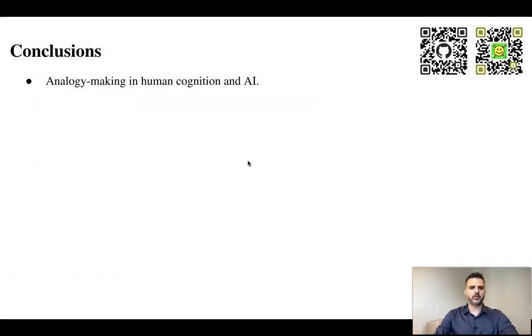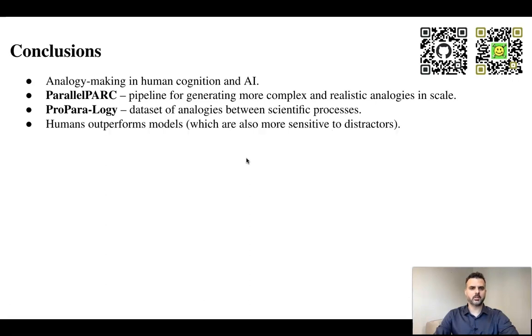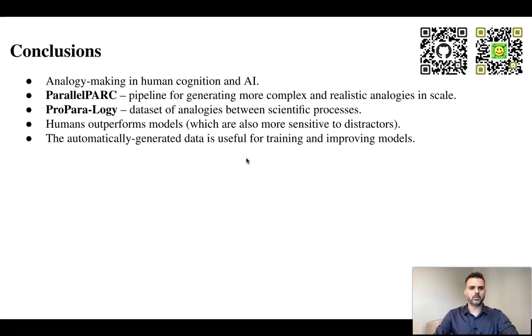To conclude, analogy making is important for both humans and AI. We designed the pipeline ParallelPARC to scale up the process of generating more complex and realistic analogies. To demonstrate our pipeline, we developed ParallelPARC, a dataset of analogies between scientific processes. In our experiments, we found that humans outperform models, and even the best model is more sensitive to distractors than humans. We also demonstrated that the automatically generated data is useful for training and improving models.